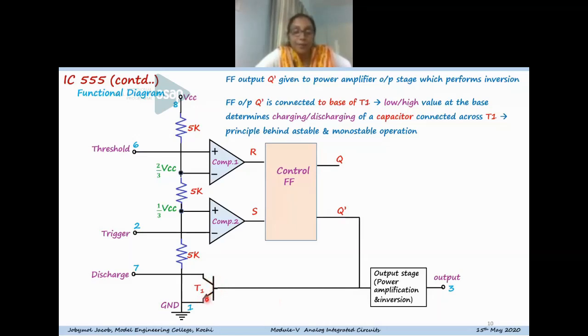The emitter of T1 is connected to ground, and the collector of T1 is connected to the discharge pin, that is pin number 7. Depending on the value of Q bar, the transistor can be either on or off, and based on that, a capacitor connected at this pin can be charged or discharged. That is the basic principle of operation behind astable and monostable multivibrators.